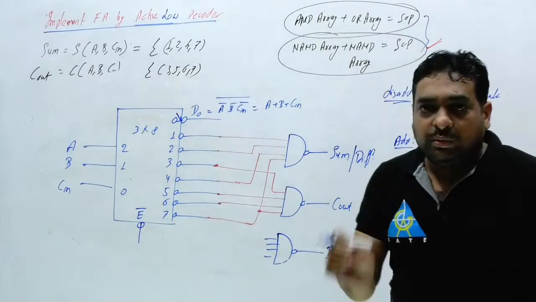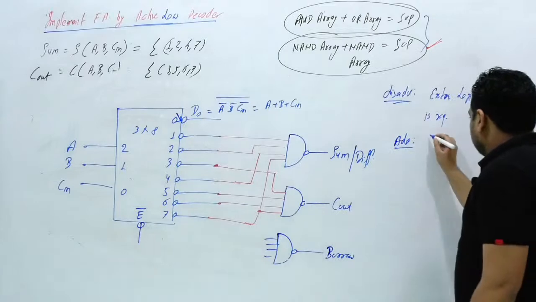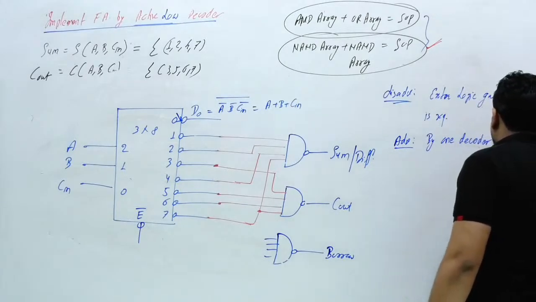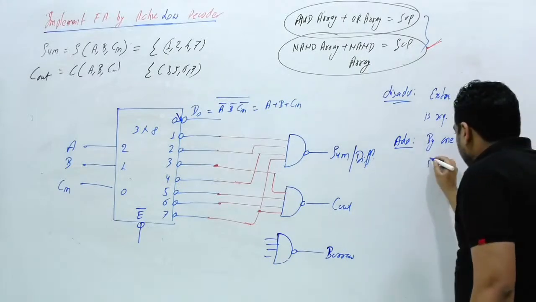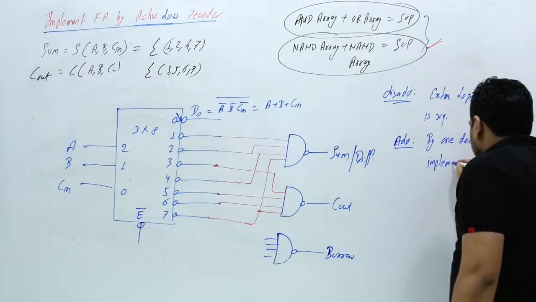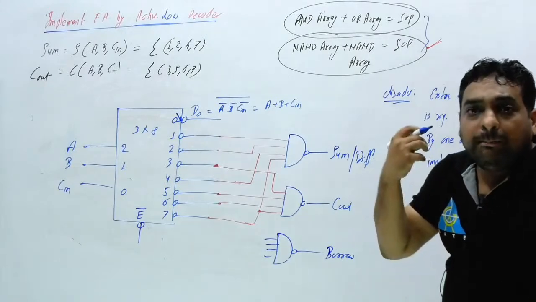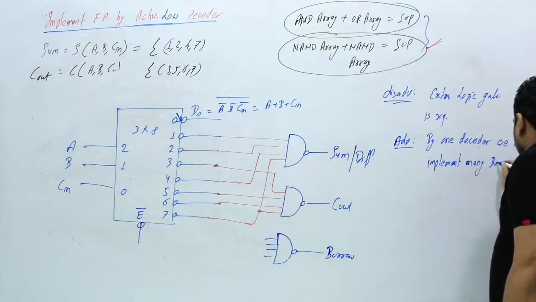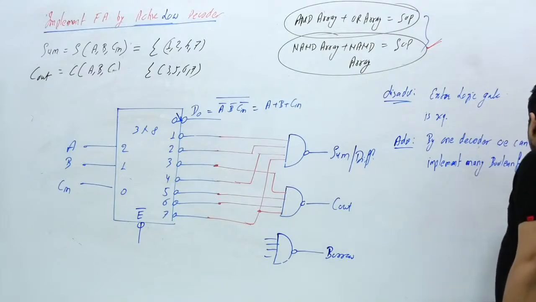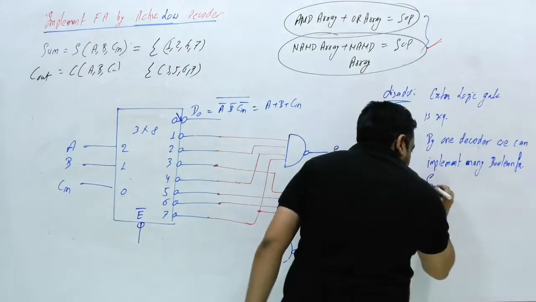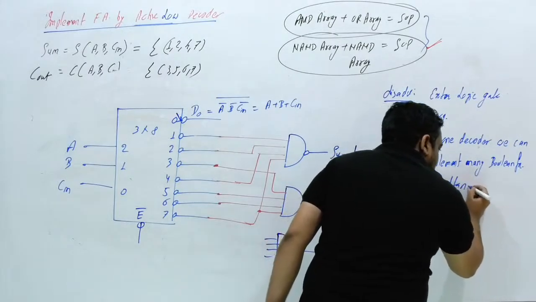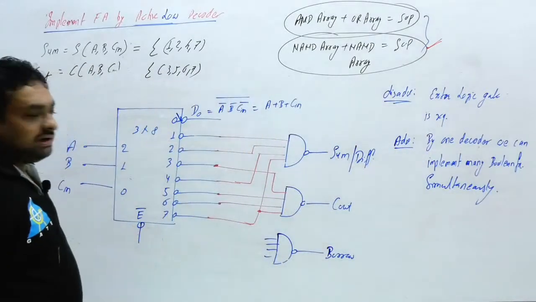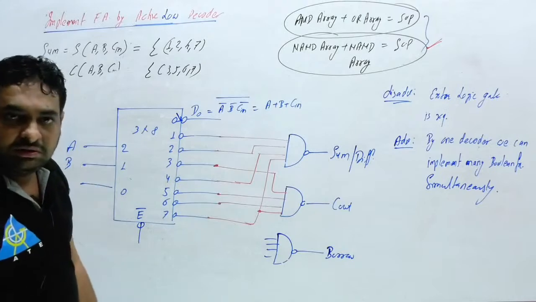What is the advantage? By using one decoder circuit, we can implement many boolean functions simultaneously. So at one time you can implement many boolean functions by using one decoder.